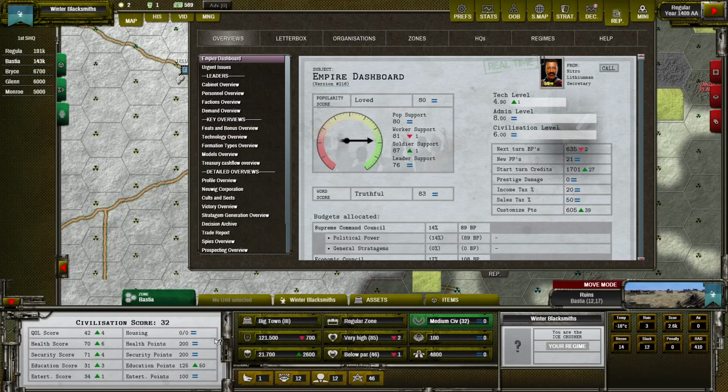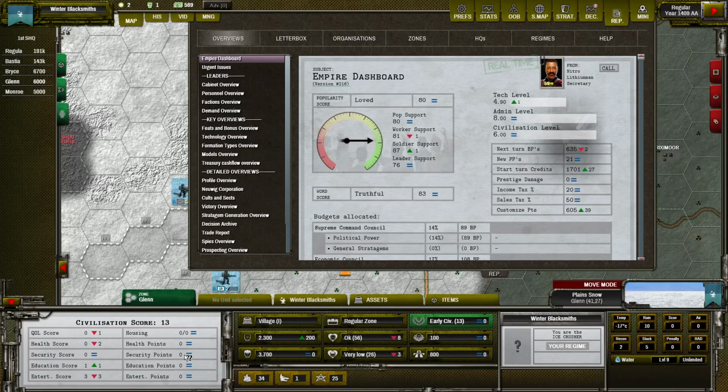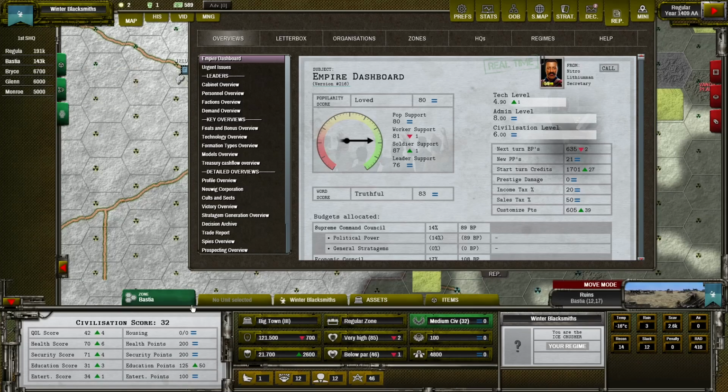For example, in this zone, I have 200 security points, so the unrest will be diminishing faster than in a zone that has 0 security points. And also here, 200 health points means that we have a positive bonus to the natural increase of population in our zone.